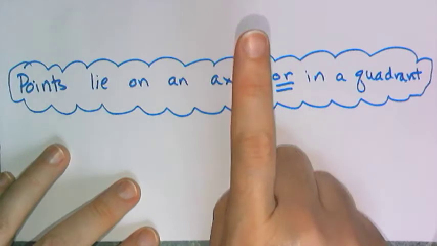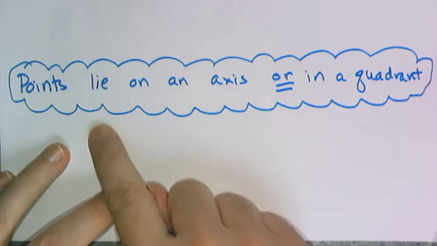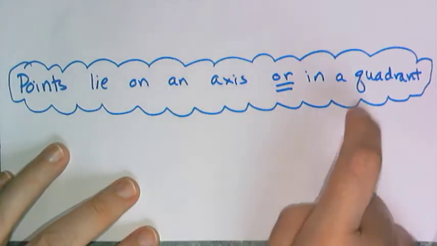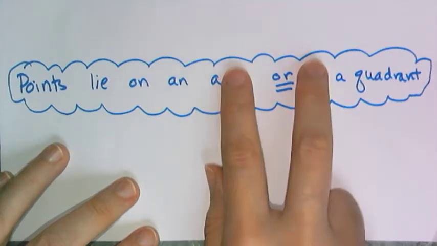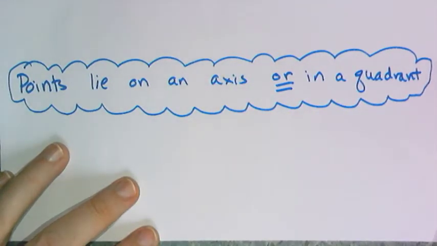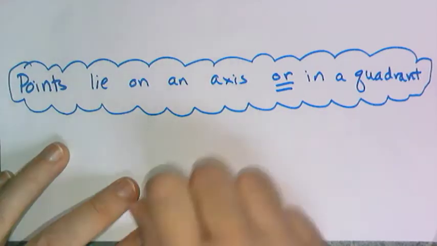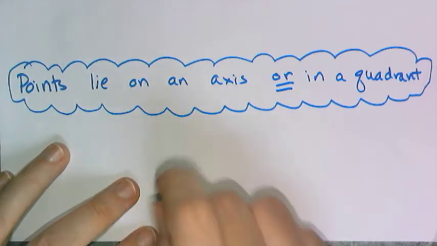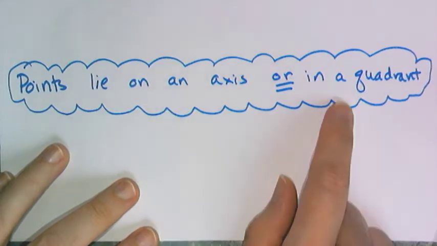One thing you have to realize is that points will lie either on an axis or in a quadrant, not both. Okay, you can't be in an axis and a quadrant at the same time. So if I give you an ordered pair and ask you, hey, where does that point live? You're either going to tell me on the axis or on a quadrant.